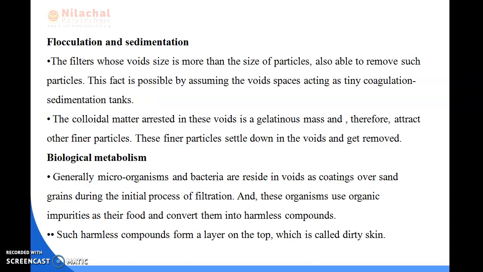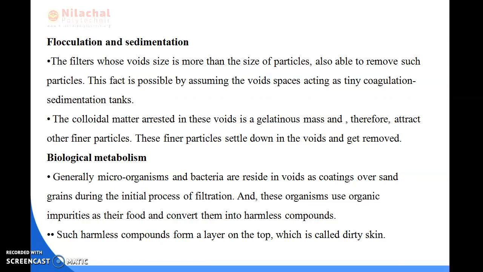Next is flocculation and sedimentation. Filters whose void size is more than the size of the particles are also able to remove such particles. This is possible by considering the void spaces as tiny coagulation sedimentation tanks. The colloidal matter arrested in these voids forms a gelatinous mass and therefore attracts other finer particles, and these finer particles settle down in the voids and get removed.